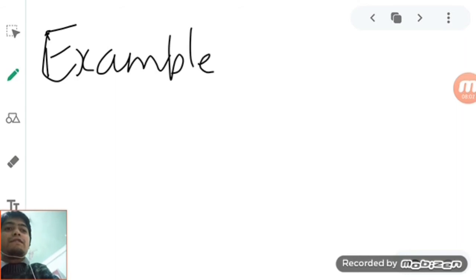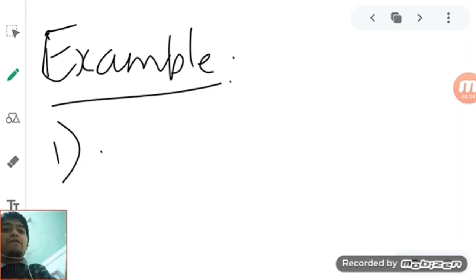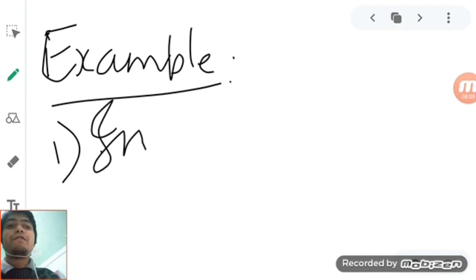Let us go with the first example. I will frame it in the form of a question. If you have to give an example in group theory, always remember that you must mention the group first.